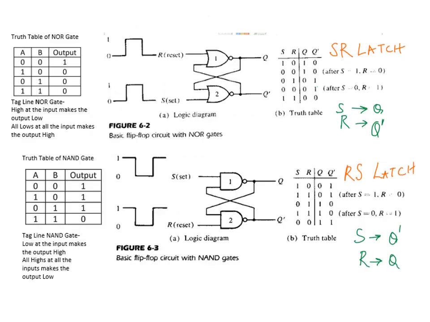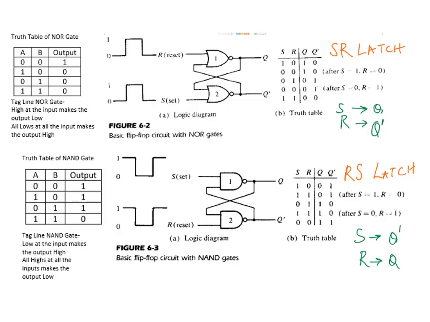As you can see, you can have an idea of what the difference is between set reset latch and reset set latch. The set reset latch, as previously mentioned, is made using the NOR gates, while the reset set latch is made using the NAND gates.